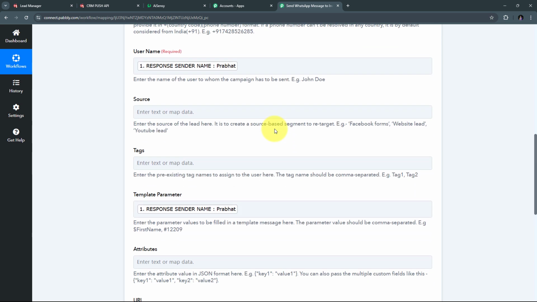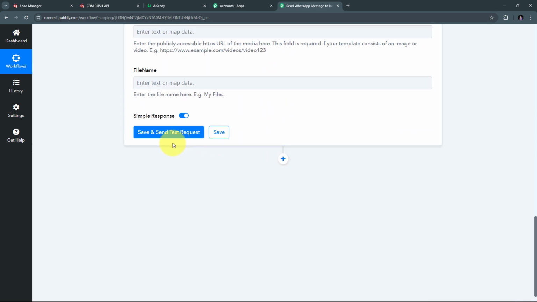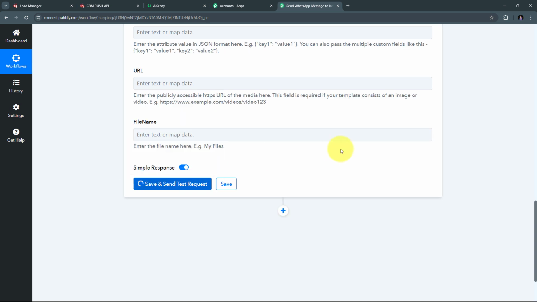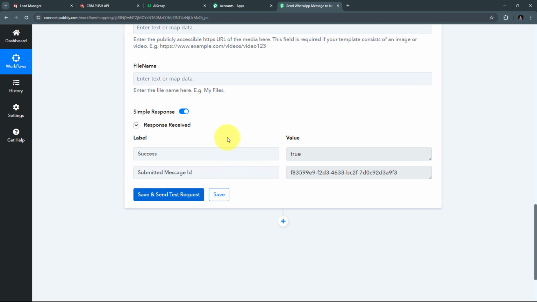Now here I have mapped all the required details, so I'm going to click on Save and Send Test Request button. And here we can see I have received this response. So this is a positive response and this means that I have sent a message automatically to my lead or the IndiaMART inquiry, and I have sent this message by using AI Sensei.